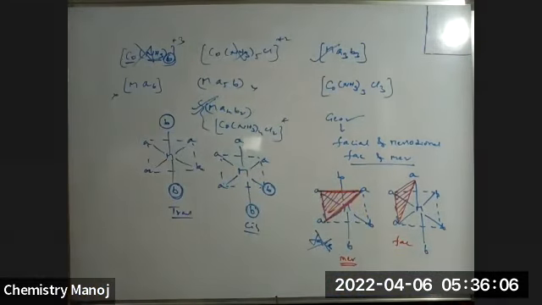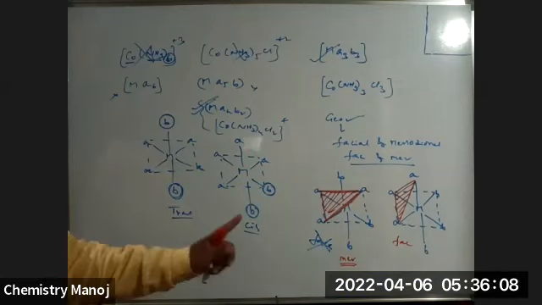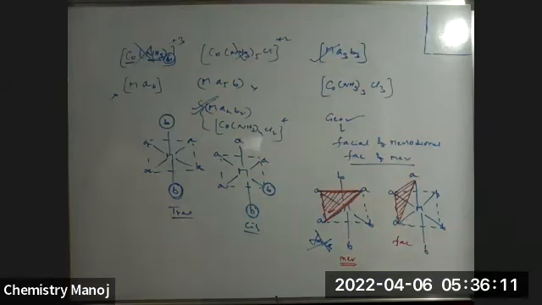So facial and meridional both are cis-trans isomers. Like this, easy or difficult to find out whether the given complex exhibits cis-trans isomerism or not? Easy, na?